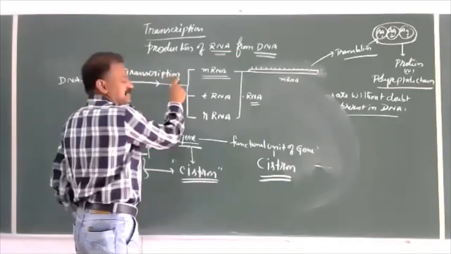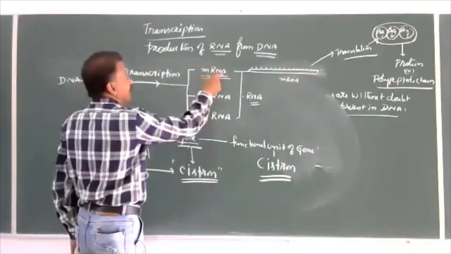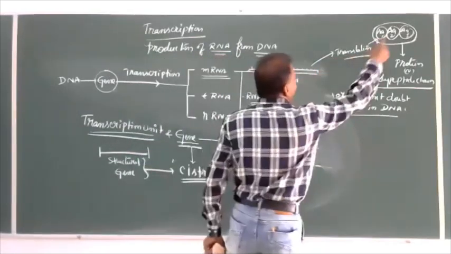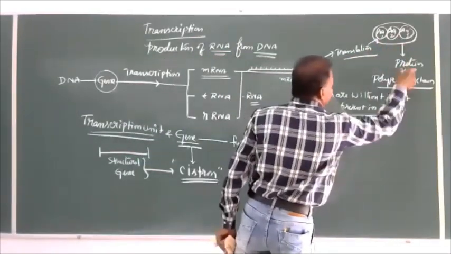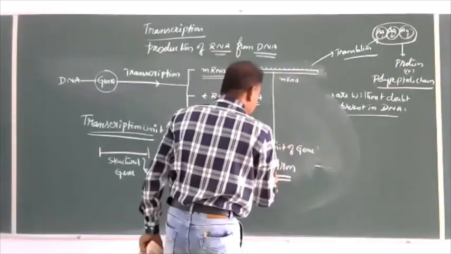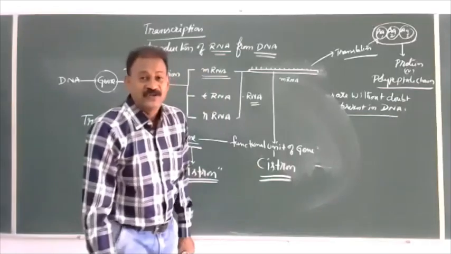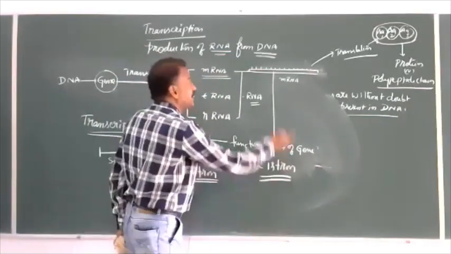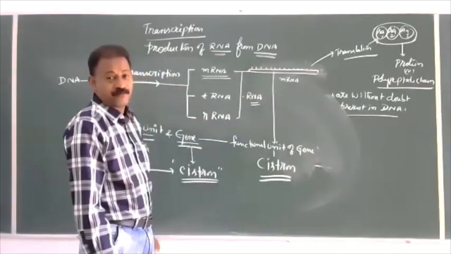It will show transcription and it will produce mRNA. This mRNA which is able to undergo translation and production of a polypeptide chain or protein, this is called cistron. So cistron is the functional unit of gene.